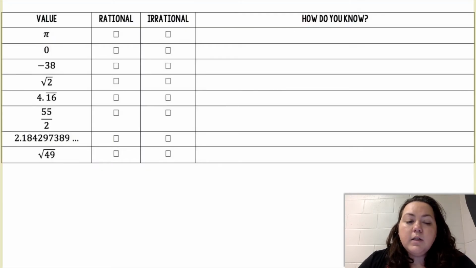All right, so we're going to look at some of these values, and we're going to decide if it's rational or irrational, and then we're going to give a reason why. If you do this on your own, your reason why might not be the exact same as mine, and that's probably okay. So the value pi. This is probably one of the most famous irrational numbers. It is irrational, and it does not end. Pi goes on forever, indefinitely, and it does not have any pattern.